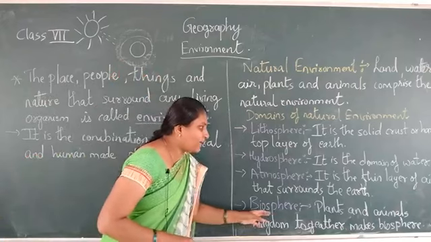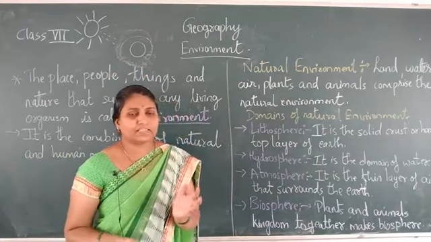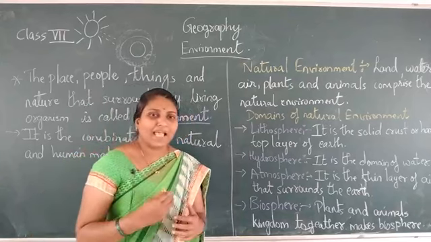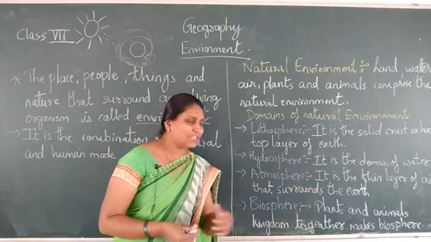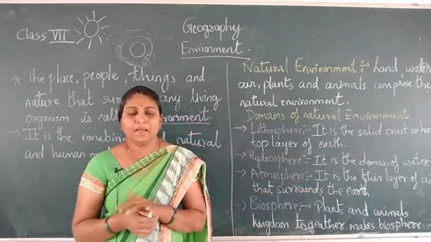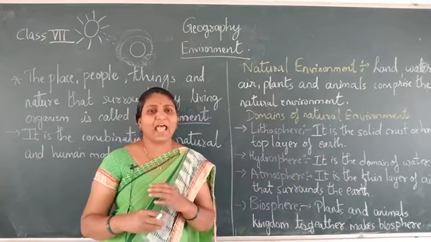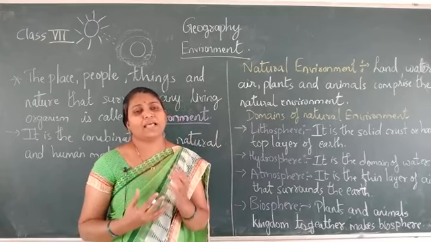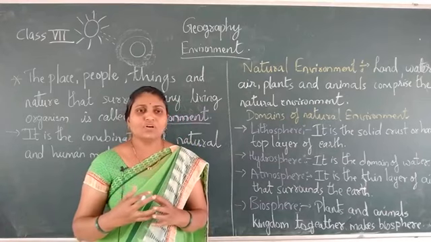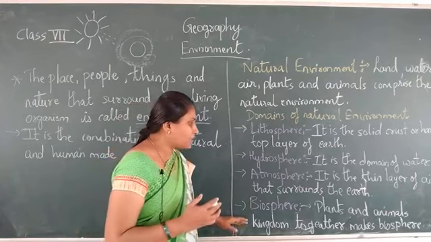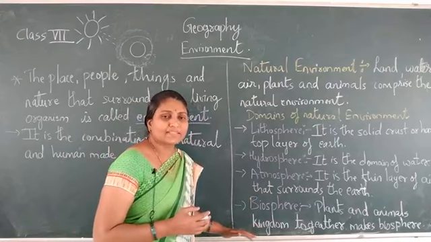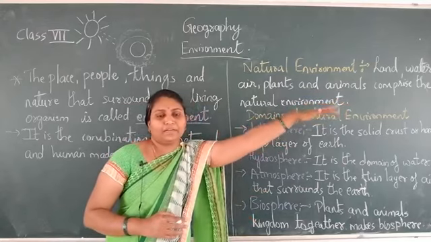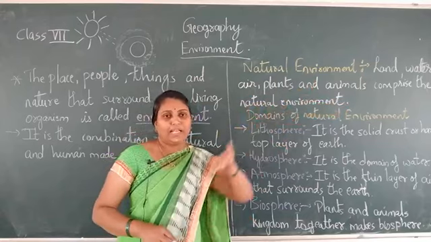Next is the biosphere. What is biosphere? The living things, plants and animals, the flora and the fauna. The plants and the animals together make the biosphere. On the earth's surface there are so many varieties of plants and so many different kinds of animals. That is why the biosphere is one of the important domains of the natural environment.